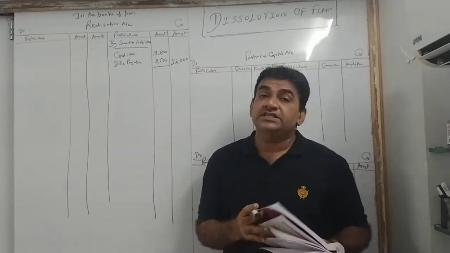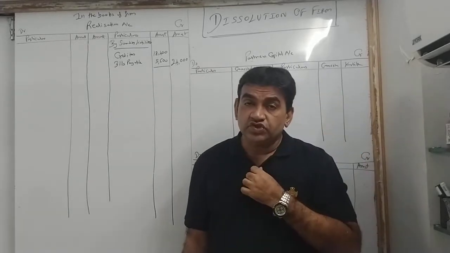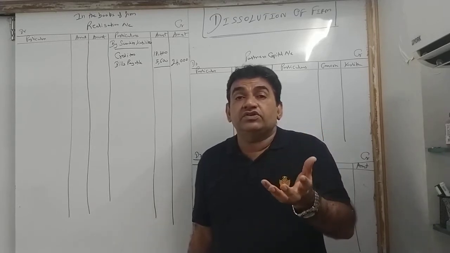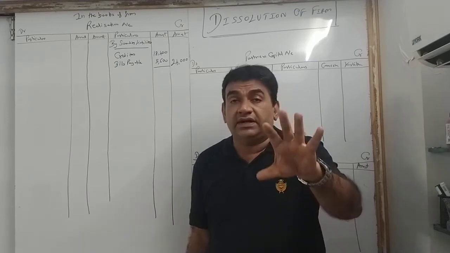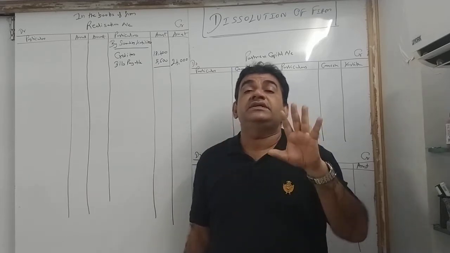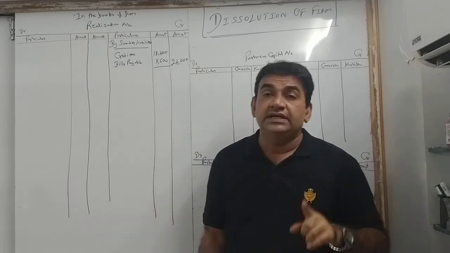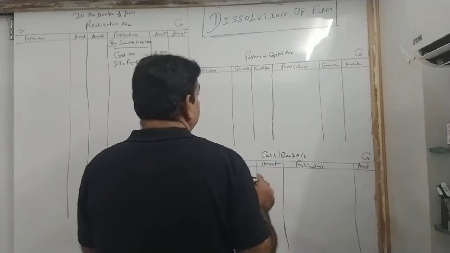Next, reserve fund. The business is closing. We have done this in admission also. What is reserve fund? Reserve created amongst the partners. That will be distributed exactly the same way as we did in admission. Two partners are there, 20,000, ratio equal is given. Come to the credit side.